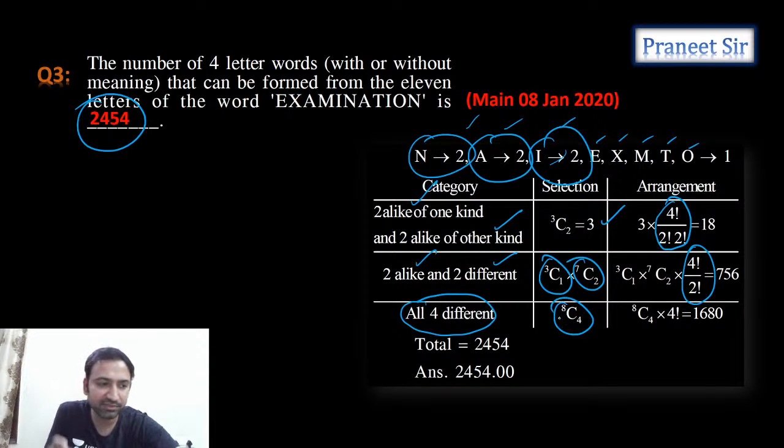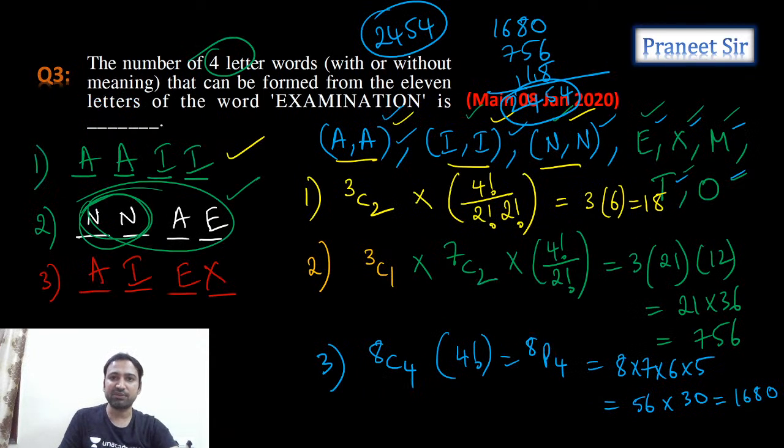So out of 8 letters, we need to select 4 letters. And once we select 4 letters, how many ways can we arrange it? 4 factorial ways. Perfect. So guys, clear now? So we got 2554. So that is the answer. Clear?